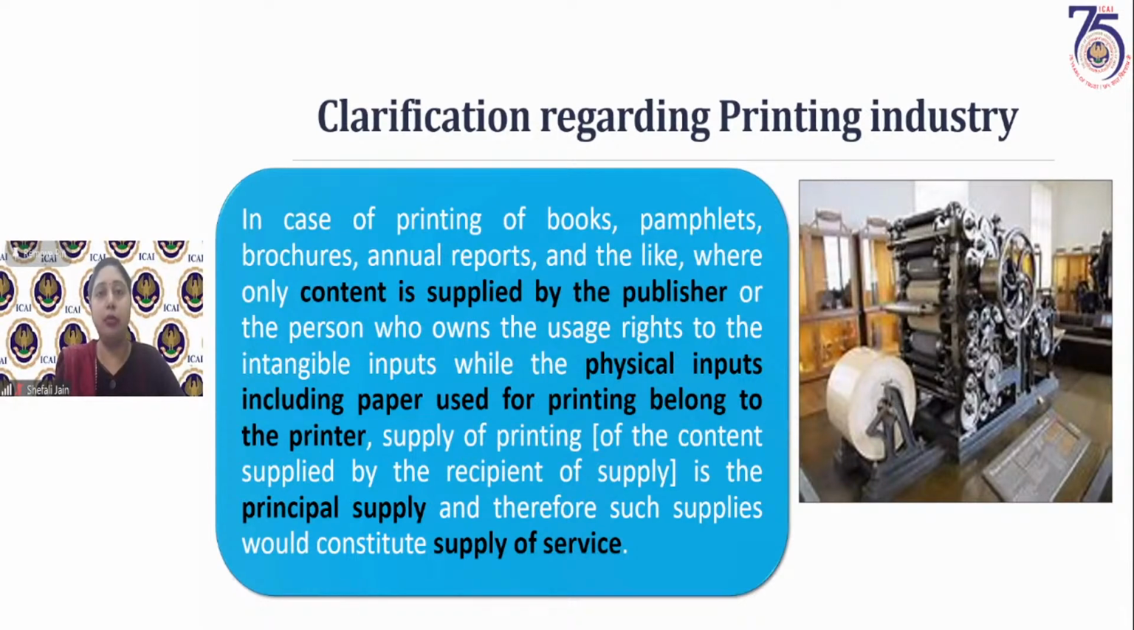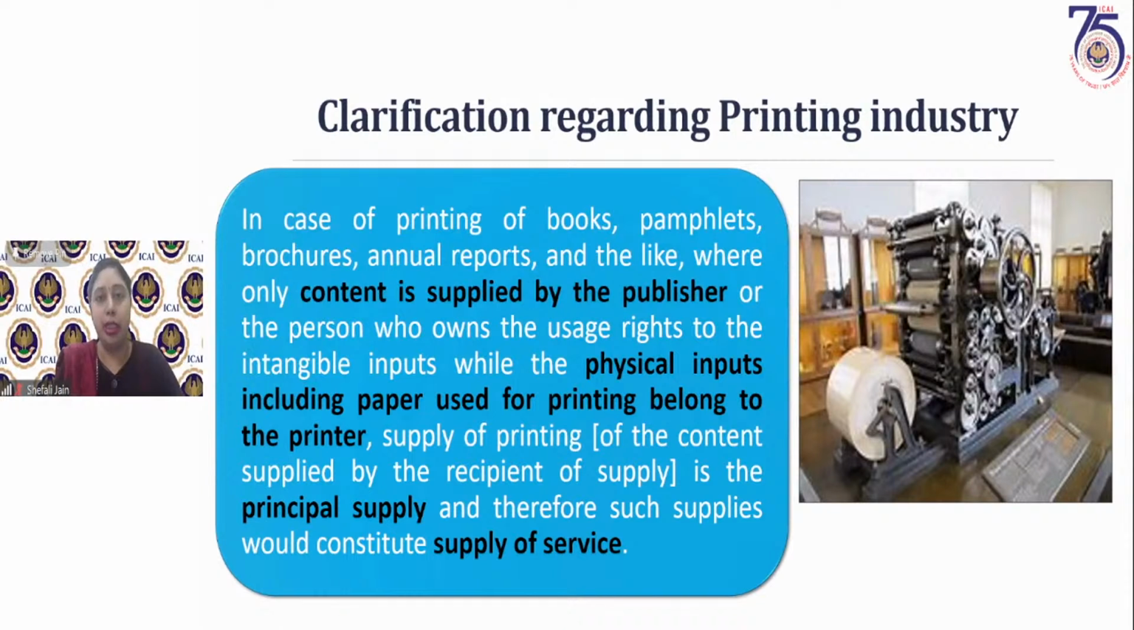There are two cases. Now they have covered two cases. First case is a case where suppose you are printing the books, pamphlets or brochures or annual reports. You can primarily take the example of books. If a book is being printed, author has provided content to the printing press that this is the content you have to print. Printing press is using its own paper and it is printing a book. Now in this case, the principal supply is the printing of the content, because content is more important and this content is printed by the printer. Had the content not been there, then book does not have any meaning.